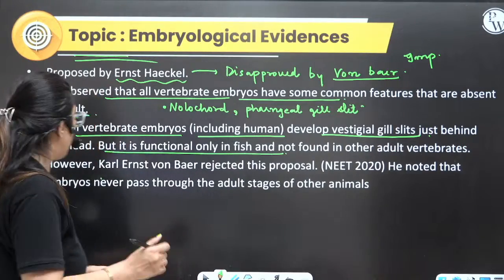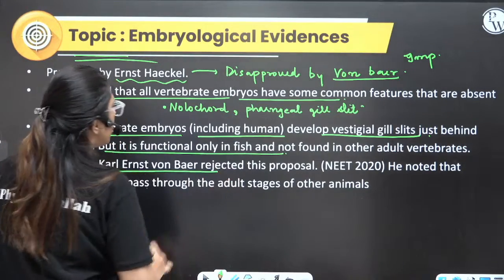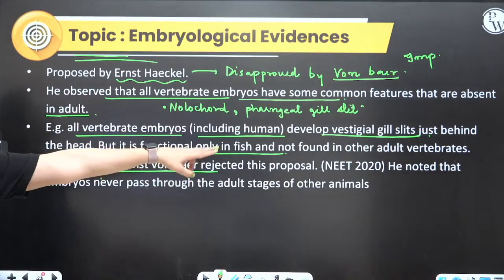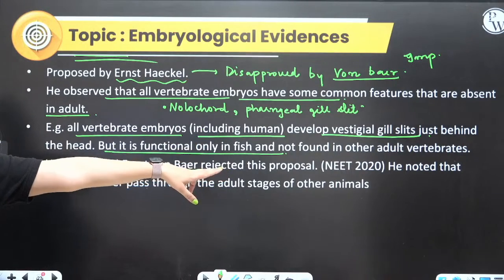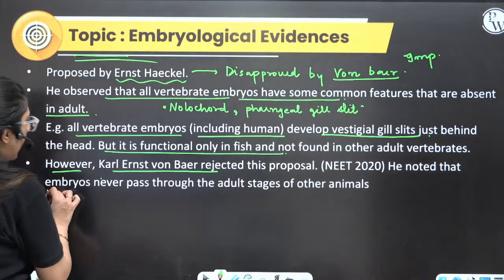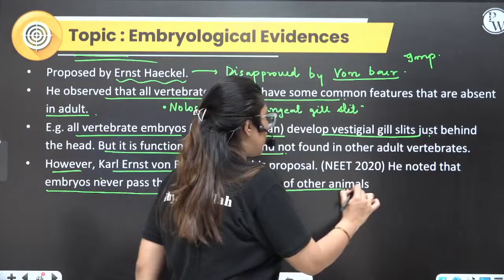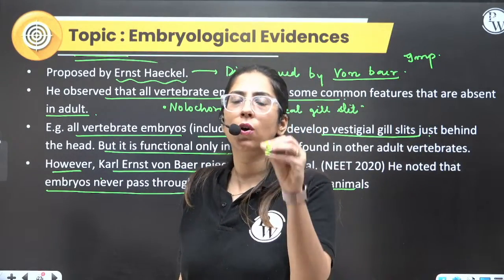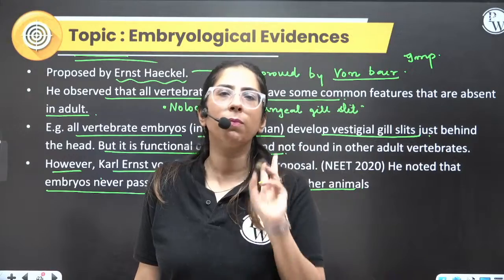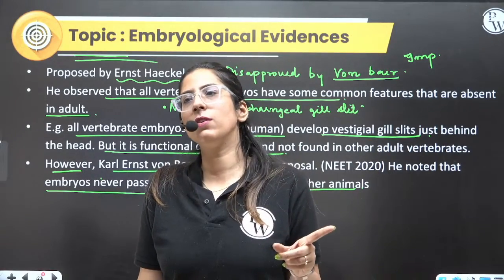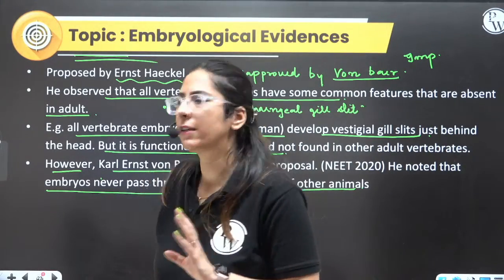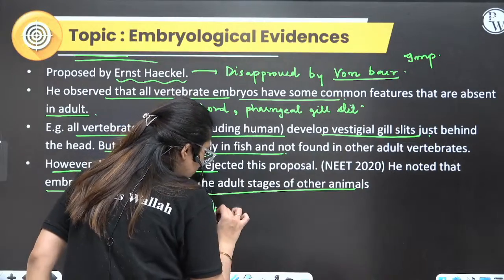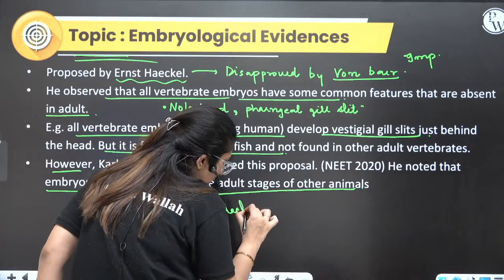Okay. Now, however, Karl Ernst von Baer rejected this proposal. Very important. This has been asked multiple times in NEET. He noted that embryos never pass through the adult stages of other animals. He said each organism goes through two types of character. One is a general character and another one is a specialized character. Clear? Characters are of two types.